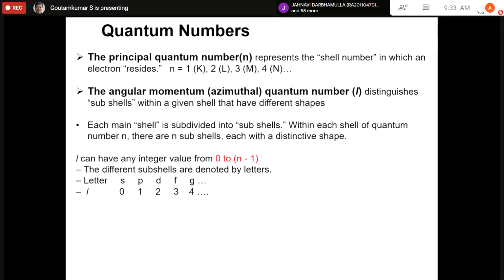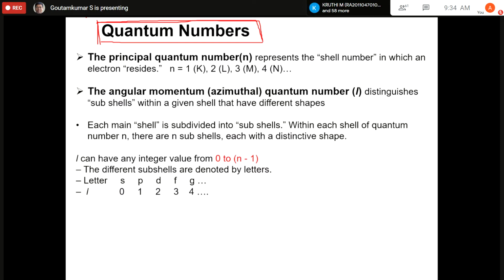The principal quantum number. Now we will discuss the quantum numbers. So now we know the orbits and orbitals. Then next we will learn about the quantum numbers. There are 4 quantum numbers which we will discuss one by one.